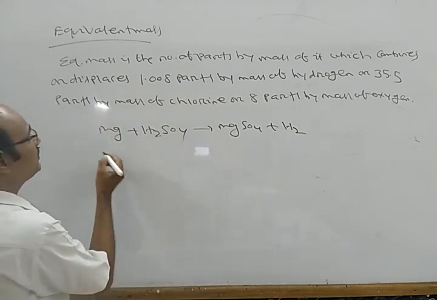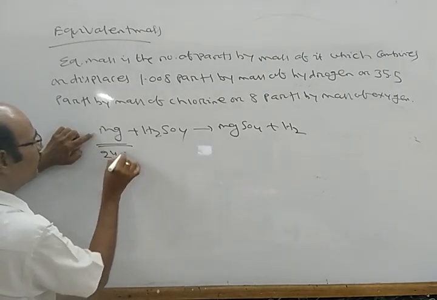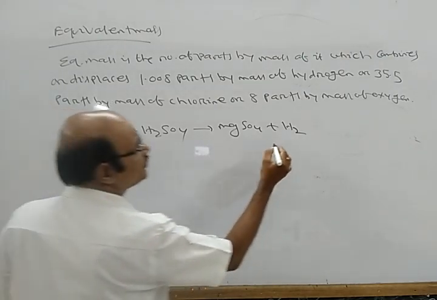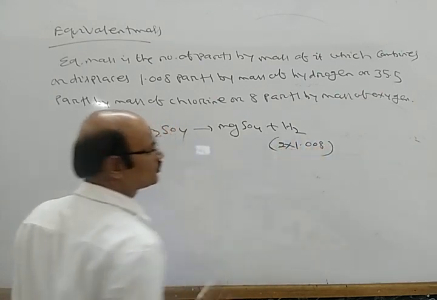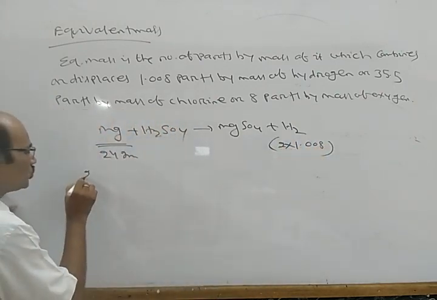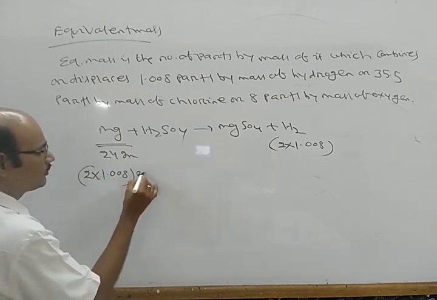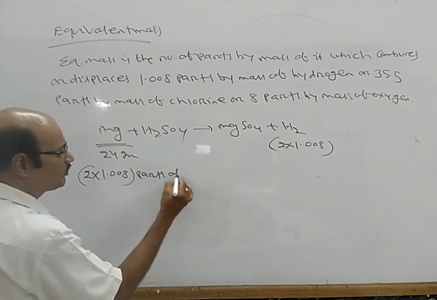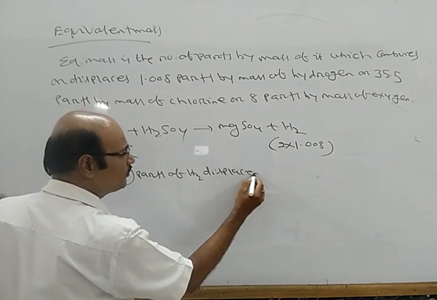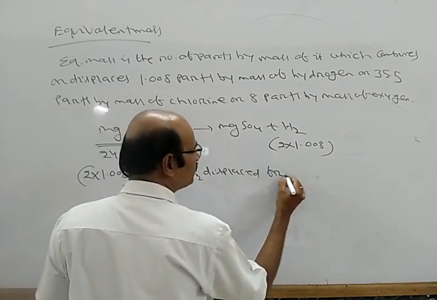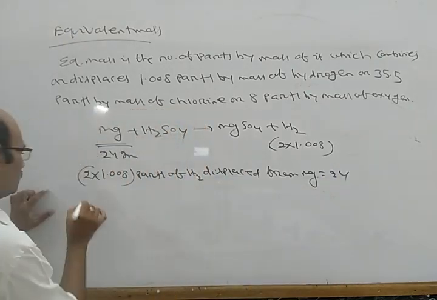Now here the atomic mass of Mg is 24 gram, and here it is 2 into 1.008. So I can write 2 into 1.008 parts of hydrogen is displaced from 24 of magnesium.